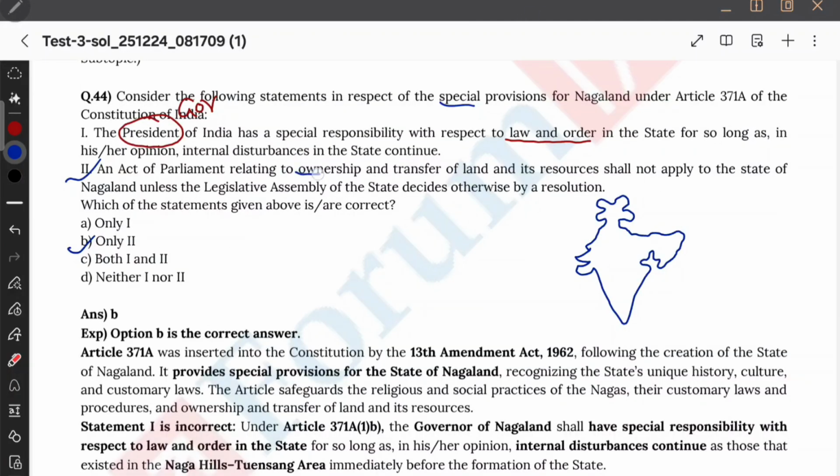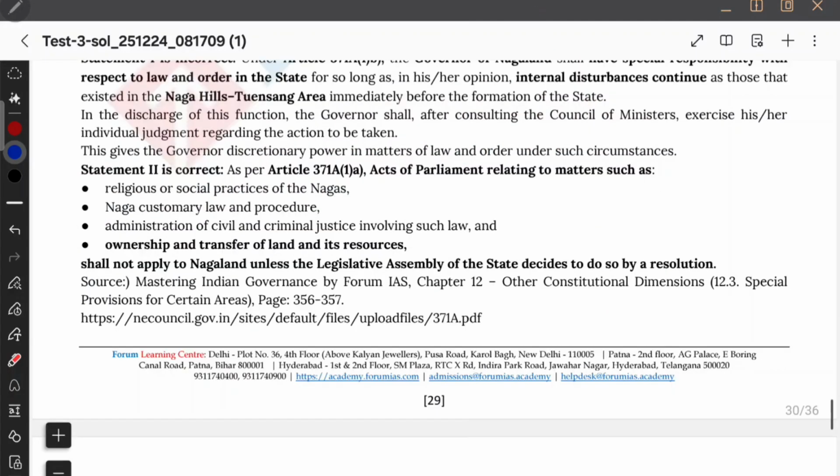Here they are asking relating to the ownership and transfer of land. So in the 371A1, what did we see? Religious and social practice, civil and criminal justice, ownership and transfer of land. Okay. So polity, economy, environment. This is how I remember. Polity, religious and social practices, culture.